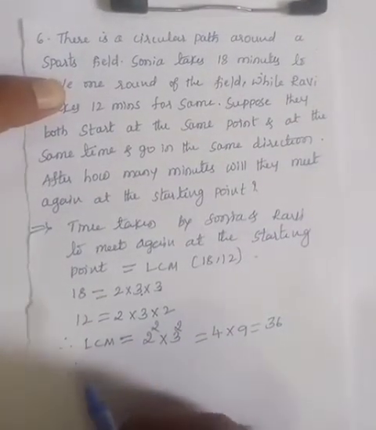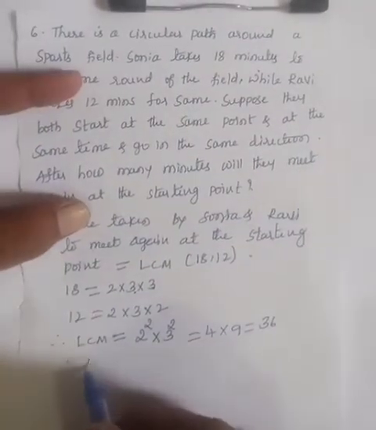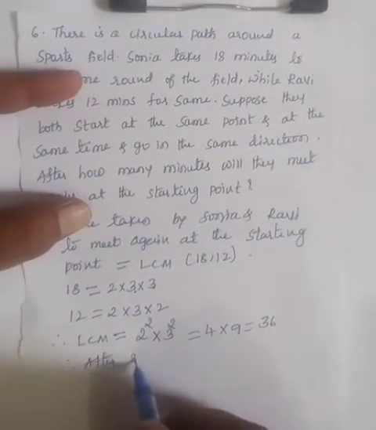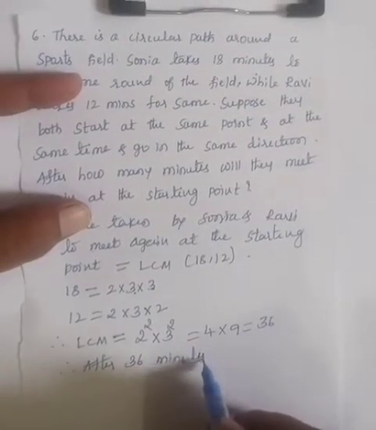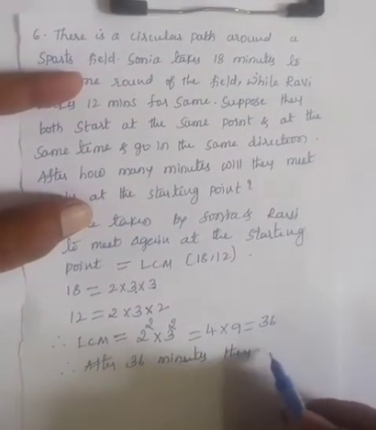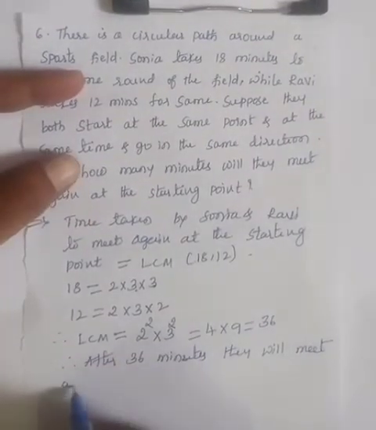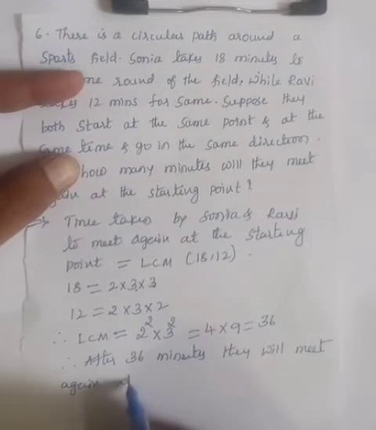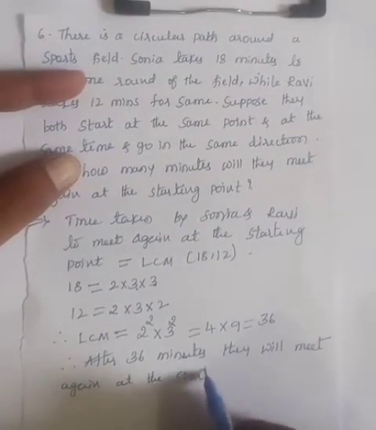Therefore the LCM of the two numbers is 36. After 36 minutes they will meet again at the same point, that is, at the starting point.